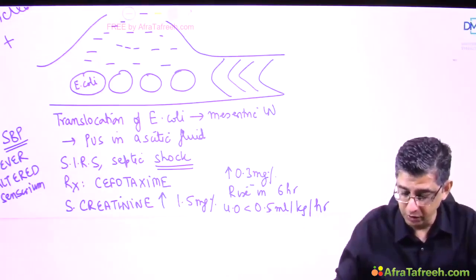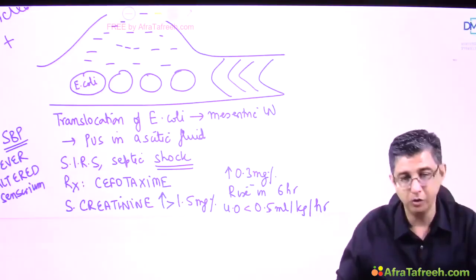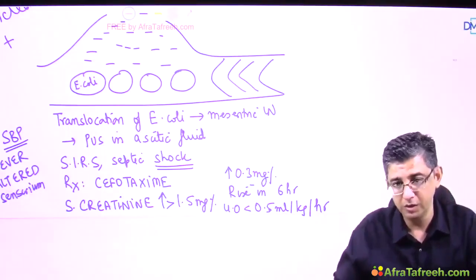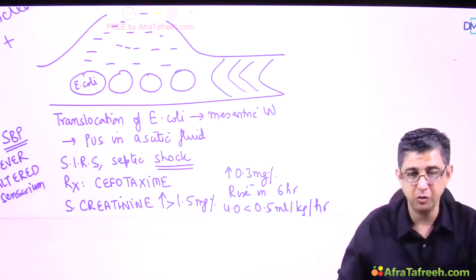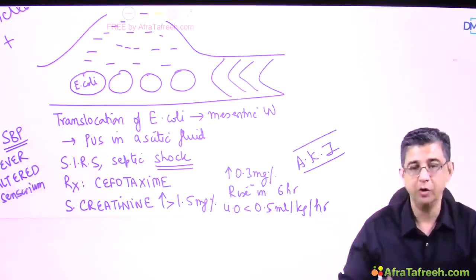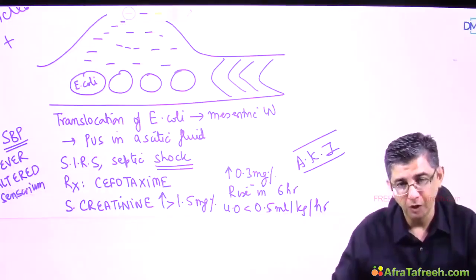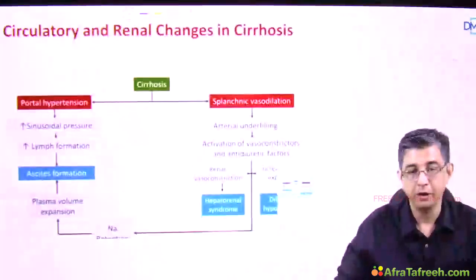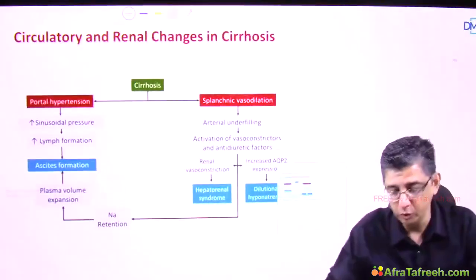So what I'm saying is increase of serum creatinine beyond the normal limit, or a rise of 0.3 milligram % over the baseline in a 6 hour period with a 50% decrease in urine output, that means the patient is having a development of acute kidney injury, and that means that he's gone into hepatorenal syndrome. Basically, you need to understand that HRS as a condition is a complex interplay of two things.